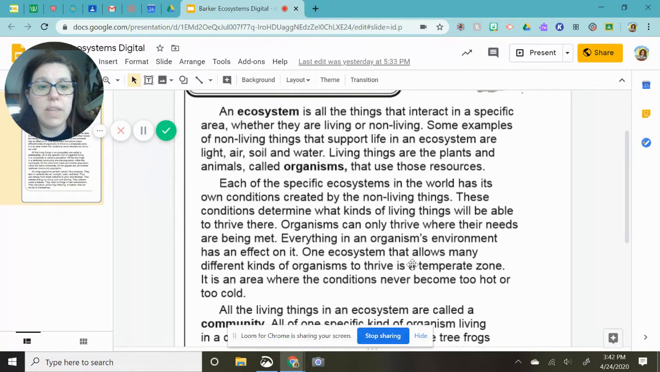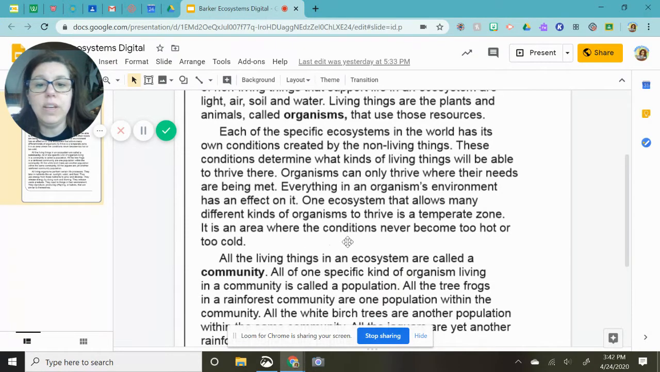One ecosystem that allows many different kinds of organisms to thrive is a temperate zone. It is an area where the conditions never become too hot or too cold.